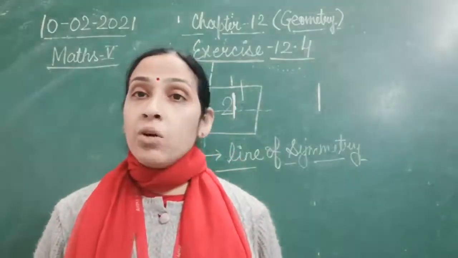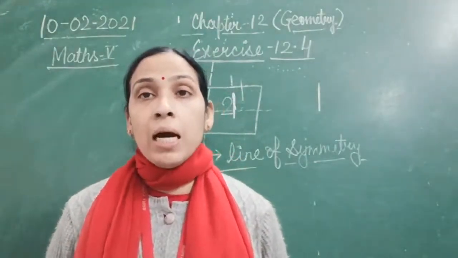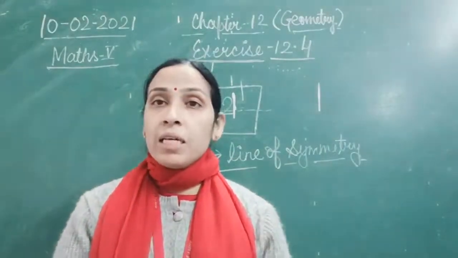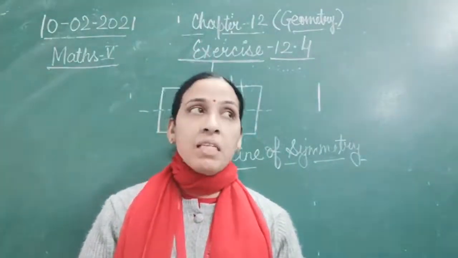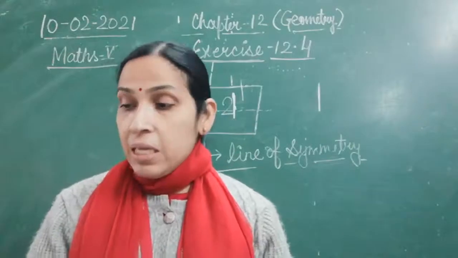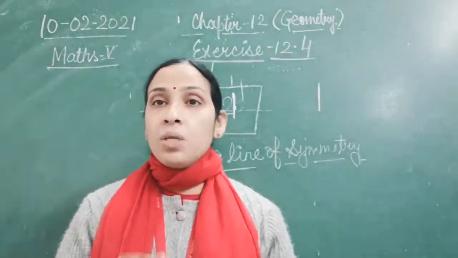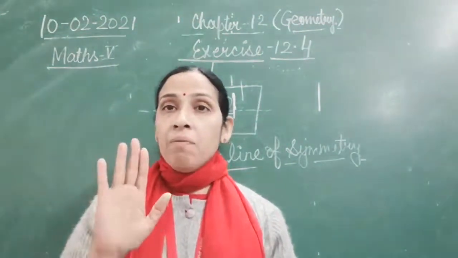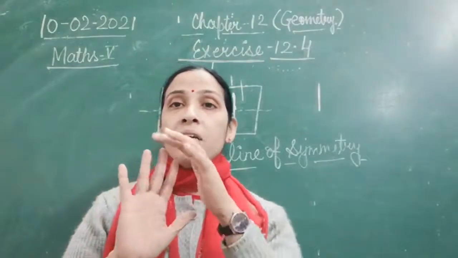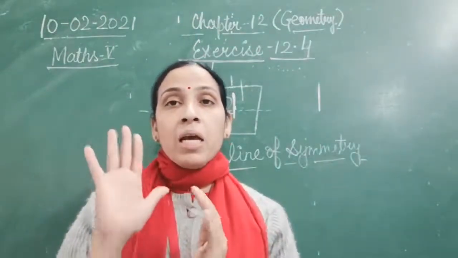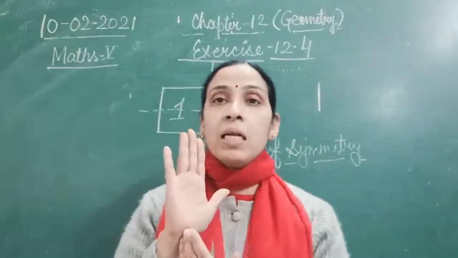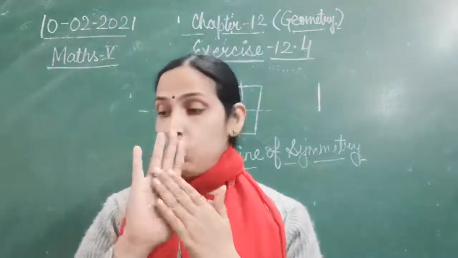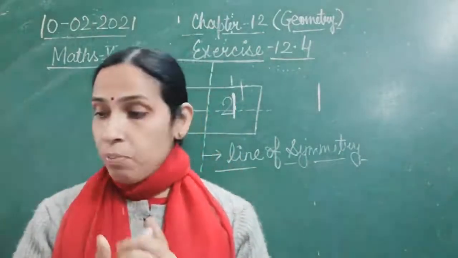Balloon. Now a balloon we cannot divide because air is filled inside the balloon, and when you draw that line of symmetry, it will burst. So the line of symmetry cannot be drawn in a balloon. Face, again a face can be divided into two equal parts. Racket. It is not possible to divide a racket into two equal halves, and then we will come to hands. See, in your hand all the five fingers are not the same. If you divide your hand with a vertical line or a horizontal line, you cannot divide this hand into two equal parts. So again, hand is not possible.